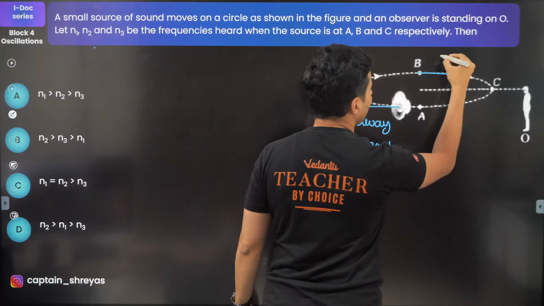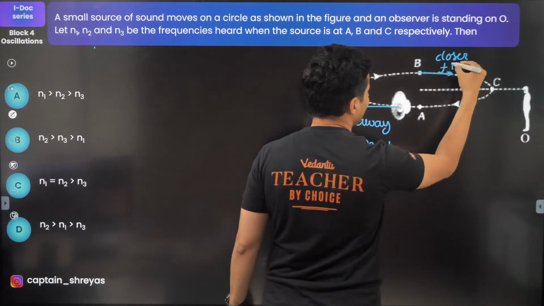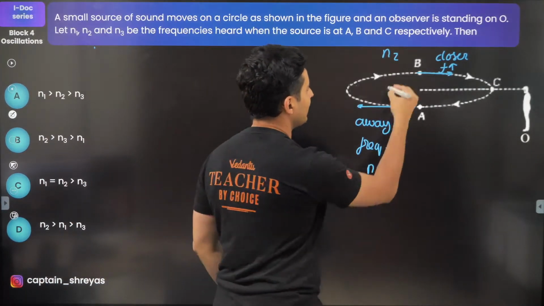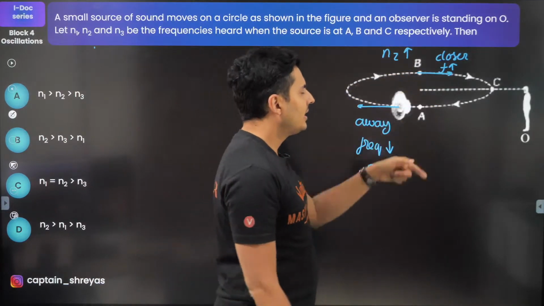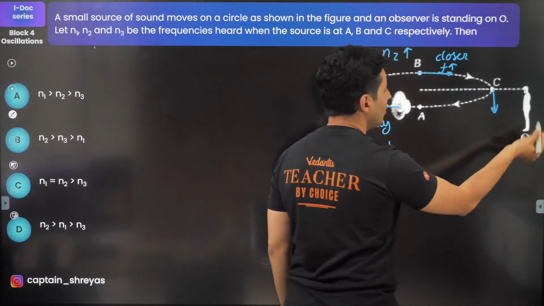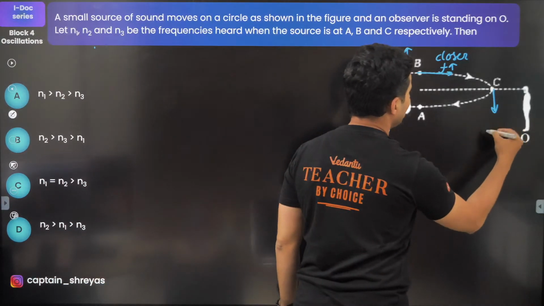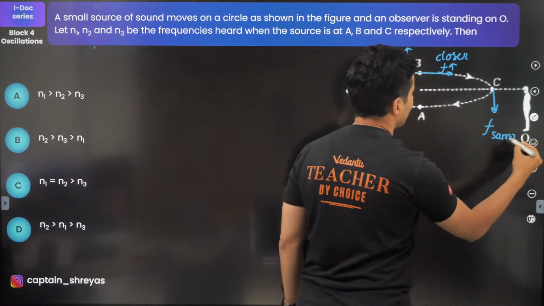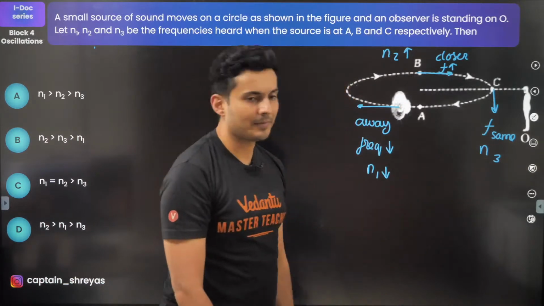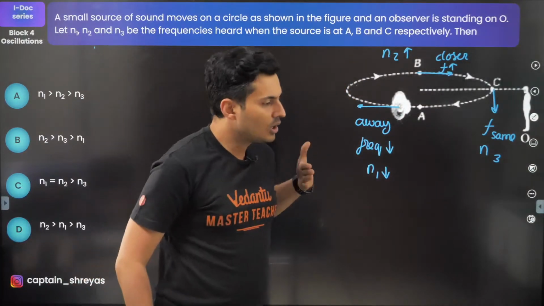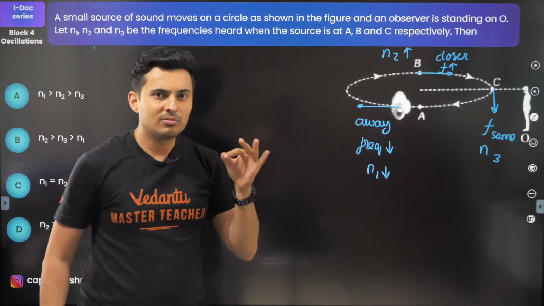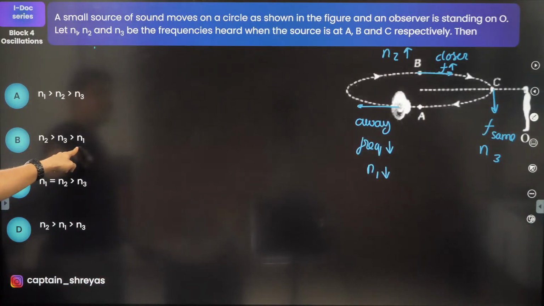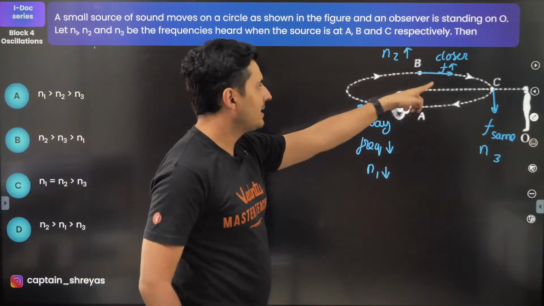At point B, you are going closer. If you go closer, the frequency will increase. So N2 will be higher than N1 for sure. In fact, it will be the highest, because you are going closer. In case of point C, you are neither going closer nor going away. So at that point, you will hear the original frequency. So that means the frequency will be basically same. And that's why this value of N3 will be in between. So N3 will be in between because you are neither going close nor going away. So the original frequency will be heard. So N3 will be in between, N2 will be the highest, and N1 will be the lowest. Lowest, highest, and in between.